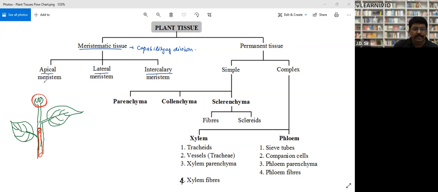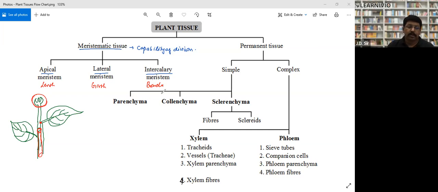The apical part is responsible for increasing length. Again, the lateral meristem is responsible for increasing the width, or we can say girth. Girth means thickness. Intercalary meristems are found here. Intercalary means intercalated, a Latin term meaning sandwiched between two. So intercalary tissues are found between two permanent tissues, and they are responsible for increasing the growth of branches. So they are called intercalary.